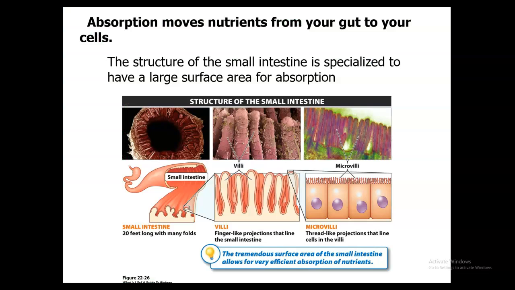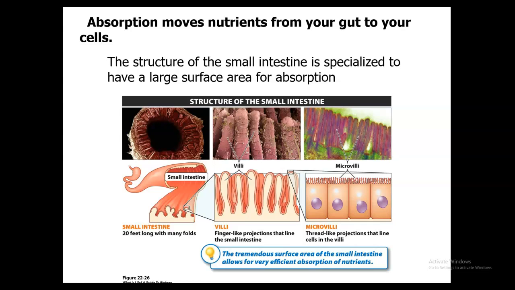And so looking here, you see within the stomach, you see those folds. You're going to have lots of villi. That's going to increase the surface area. It's also going to be very long, and then it's going to have microvilli on top of the villi that increase the surface area even more. So these are going to be 3 main anatomical modifications to the small intestine to help increase that surface area.